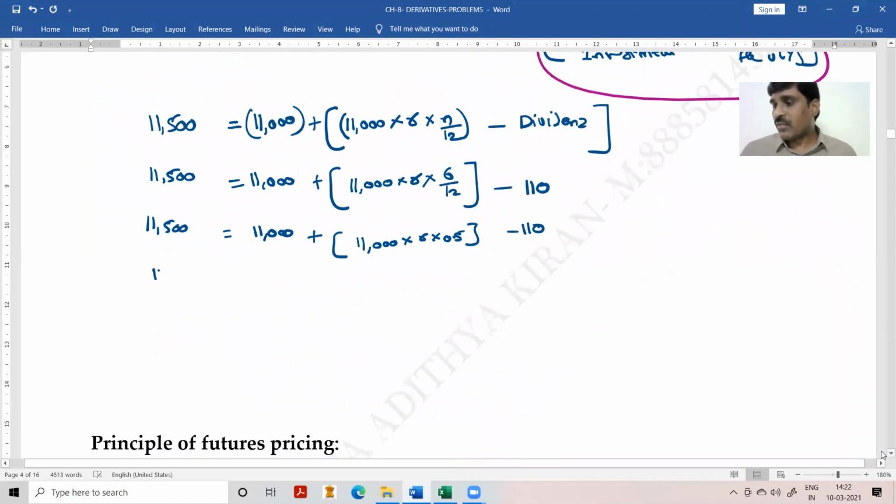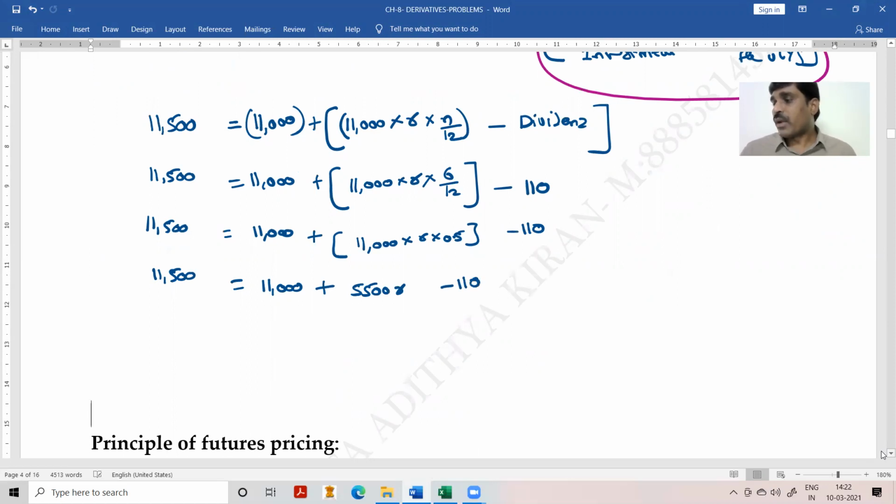So that will be 11,500 is equal to 11,000 plus 0.5 r into 11,000, that means 5,500 r, minus 110.